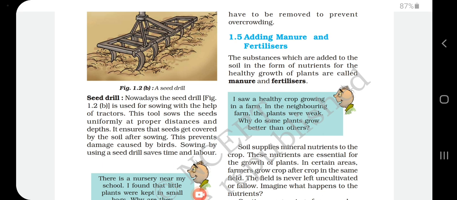This prevents the damage caused by birds. Sowing by using a seed drill saves time and labor.